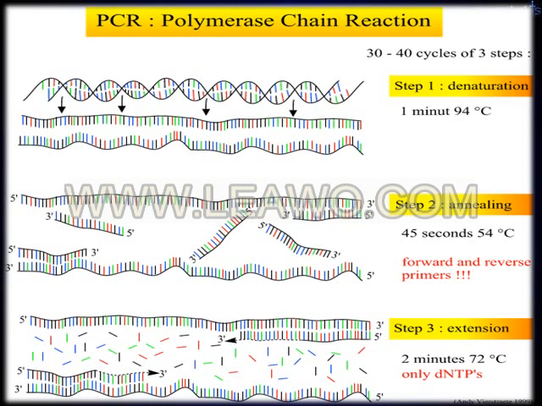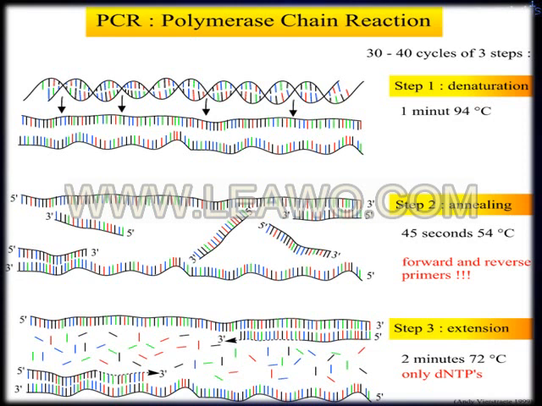Come to the third step. In the third step, we are extending the primer with the help of polymerase enzyme. This extension takes place at 72 degrees centigrade. So ultimately it gives the production of double-stranded DNA.